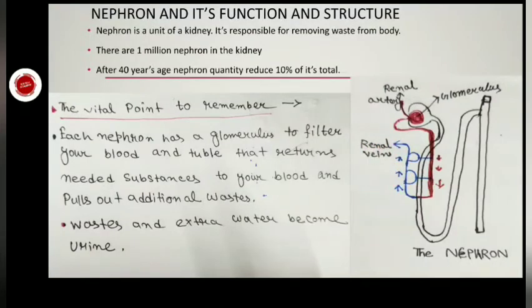The waste and the extra water become urine. So arteries transport blood away from the heart and branch into smaller vessels, forming arterioles, venules that flow into the larger veins and back into the heart.